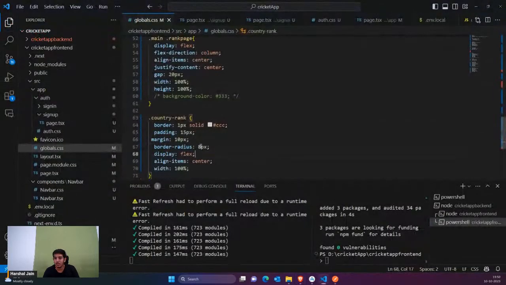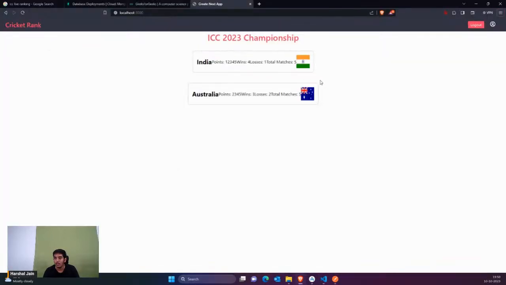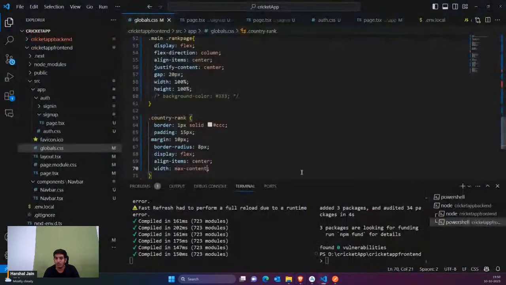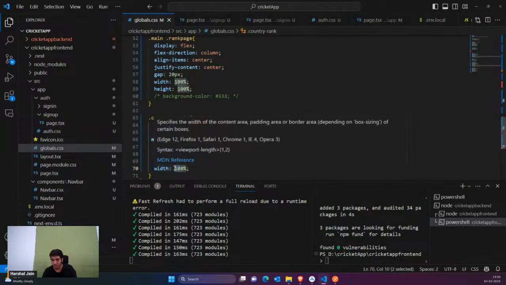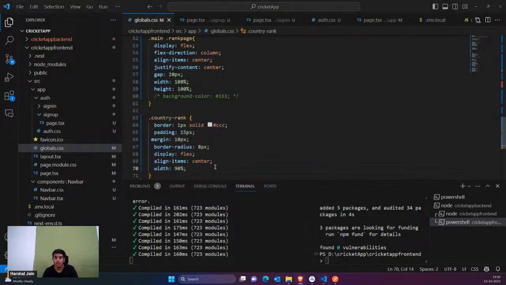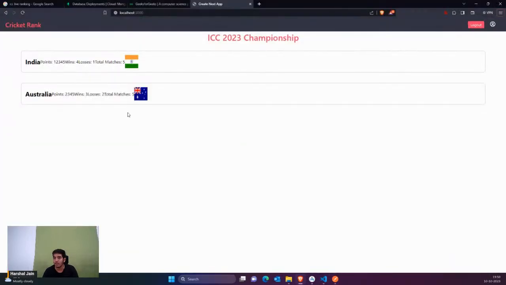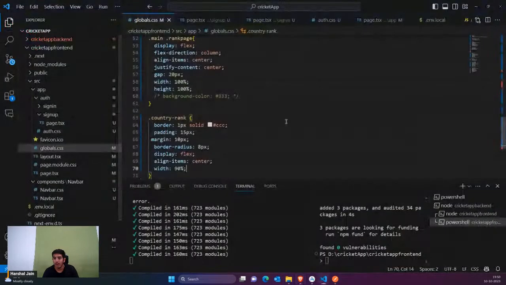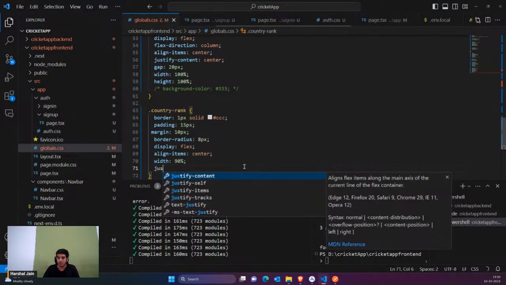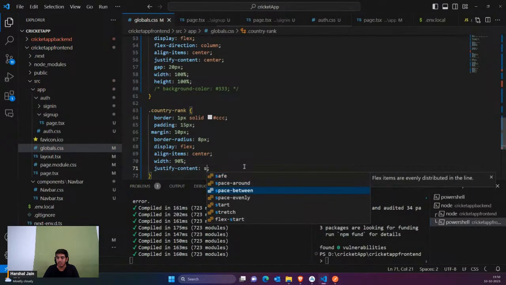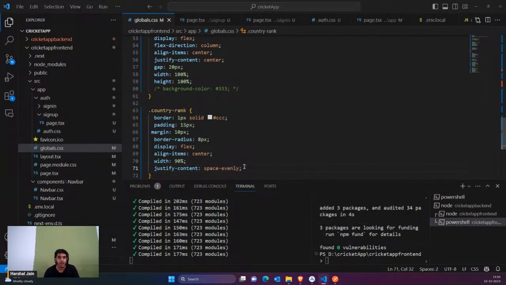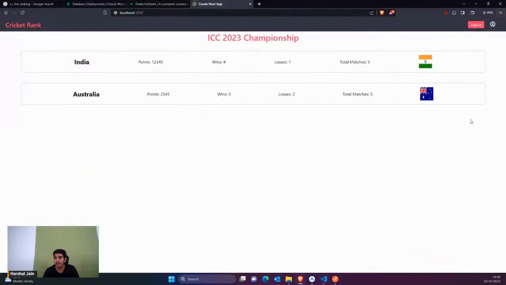But the problem here is you can't give the total 100 width. You can actually say max content, or let's give it 90% width. That would be great. So 90% of the page, that's it. You can see that's how I've given the width, and it looks like this. And now one more thing, justify content space evenly. You can see, guys, now I've simply given space evenly, and it looks like this.